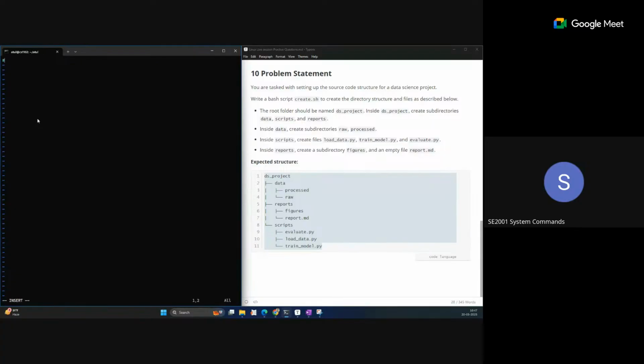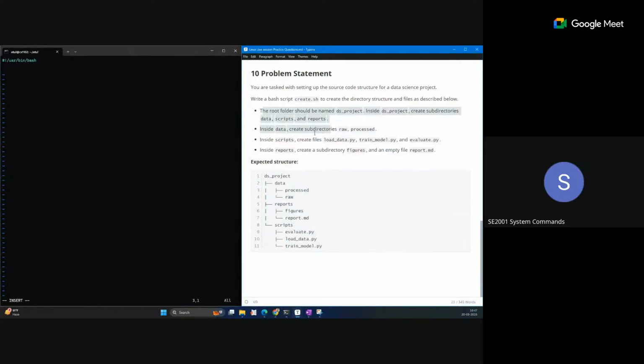This is the common line for all script files: #!/usr/bin/bash. After that, you write all the commands which you want to perform to create this structure.